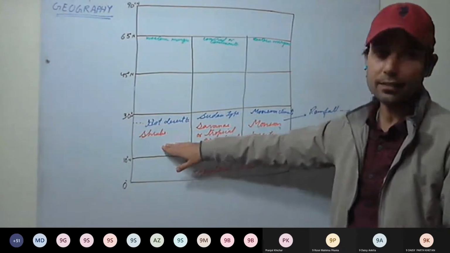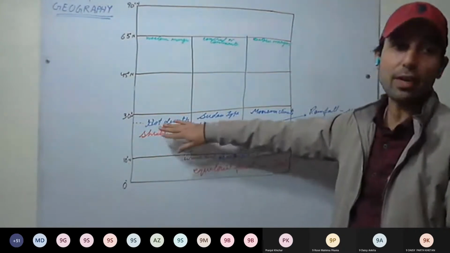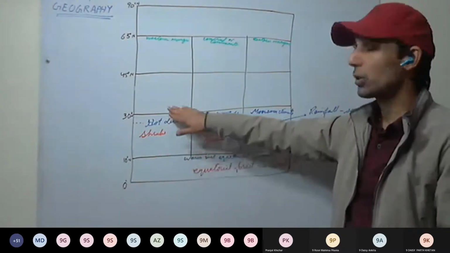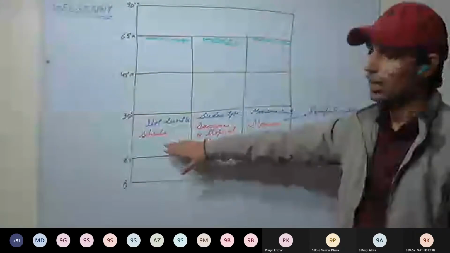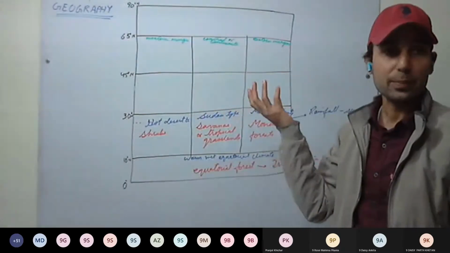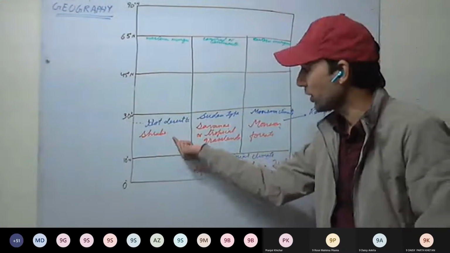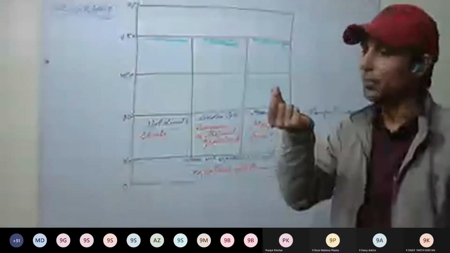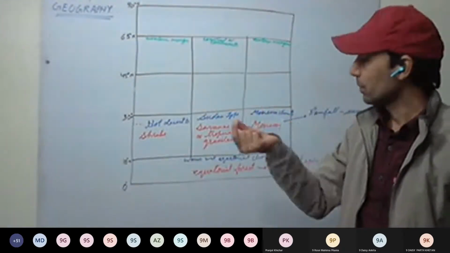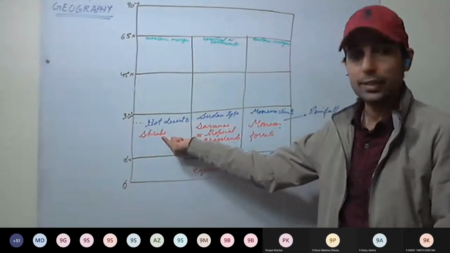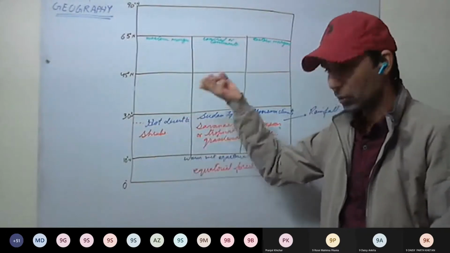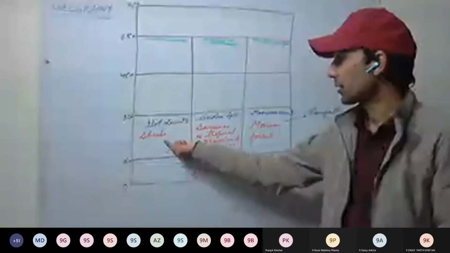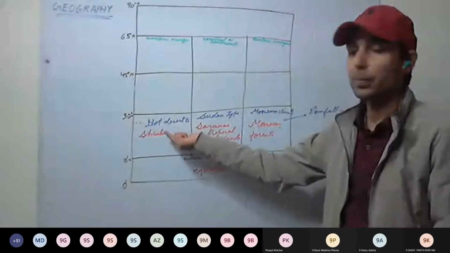So what do we have in deserts? Shrubs and cacti. Now here vegetation has adapted itself according to the climate. Very less rainfall, so transpiration must be very less. So here we find what kind of leaves? Very thick leaves and very small leaves, and thorns are there mainly to reduce the transpiration. So here they have adapted accordingly.